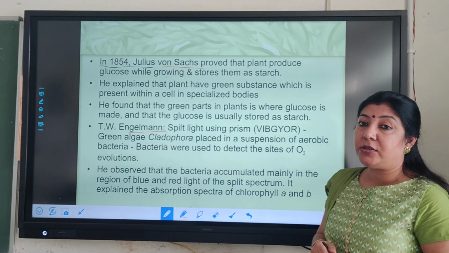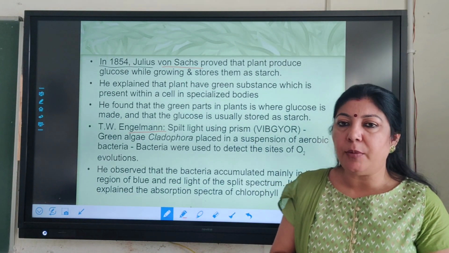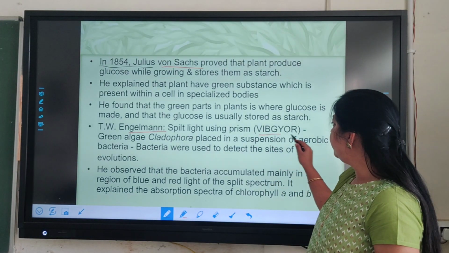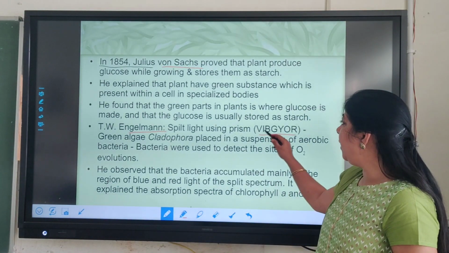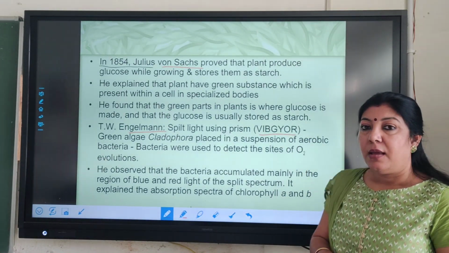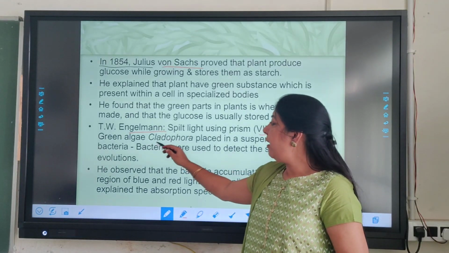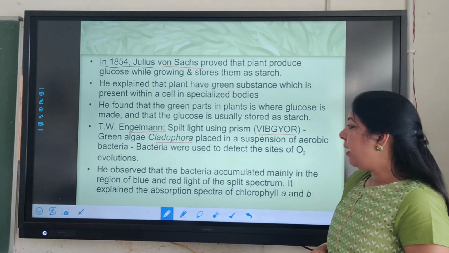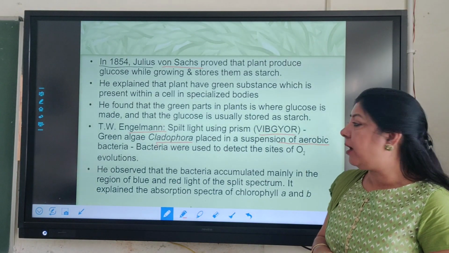He split the light. We know light is a spectrum made up of different wavelengths, that is Vibgyor: violet, indigo, blue, green, yellow, orange, red. He used the green alga Cladophora and placed it in a suspension of aerobic bacteria.